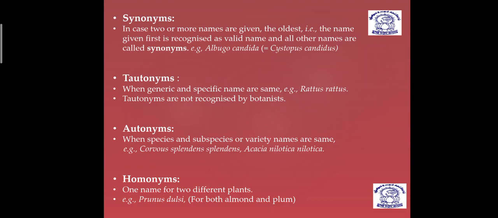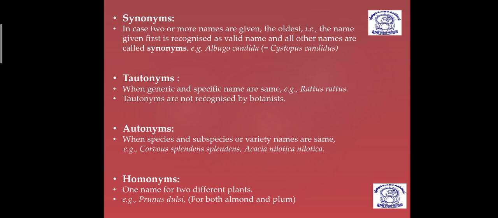After this, the third term which is used for certain types of naming is autonym. An autonym is when the species and subspecies or variety names are both the same. You can see here an example, Corvus splendens splendens. So Corvus is the genus, splendens is the specific epithet, and splendens is the subspecies. Both are the same. Same way, Acacia nilotica nilotica. So nilotica, the specific epithet, and the subspecies are the same. So that is particularly autonyms.